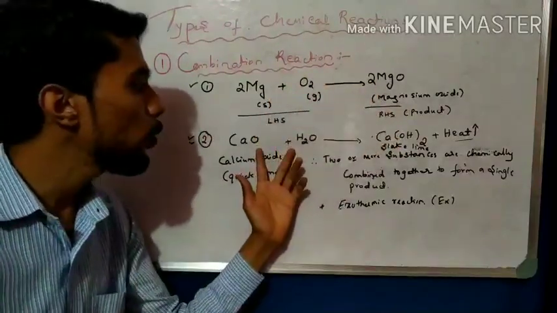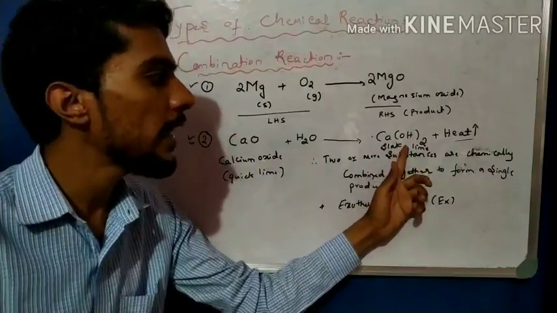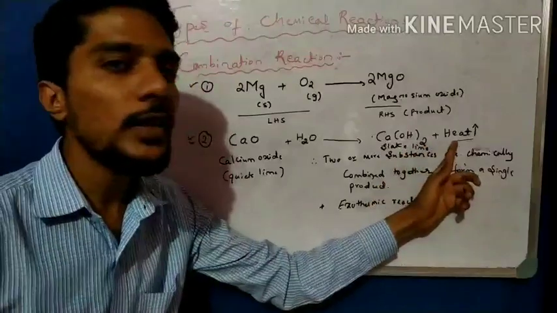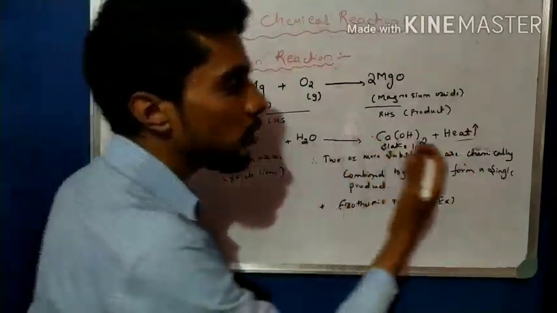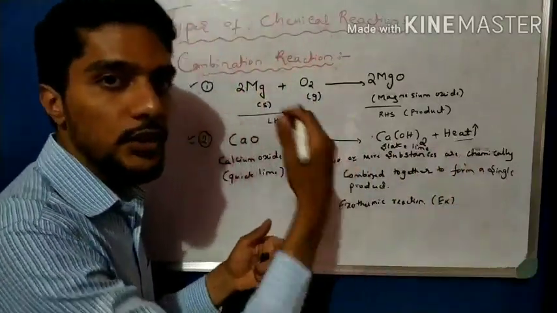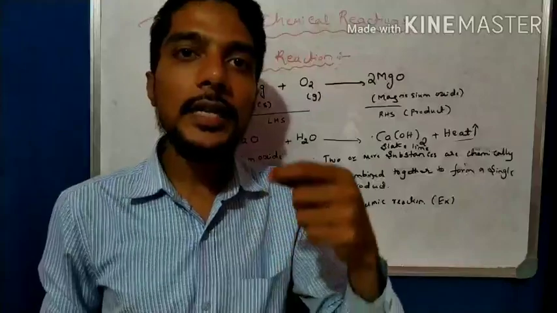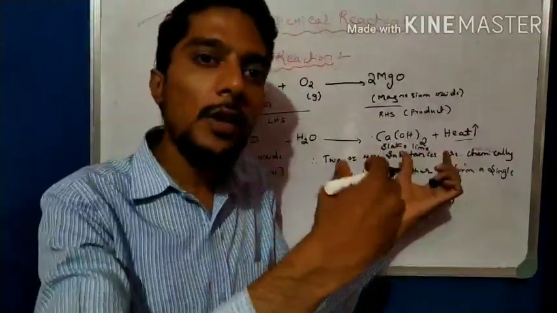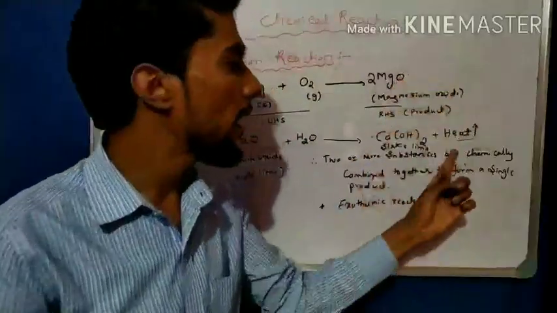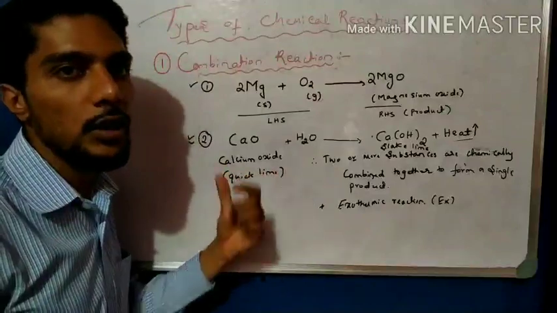Here also two products combined together form calcium hydroxide, slaked lime, a single product along with the liberation of heat. So it is called an exothermic reaction. What is an exothermic reaction? Write down: the reaction in which heat is liberated along with the product is called an exothermic reaction. So this is a beautiful example of an exothermic reaction.